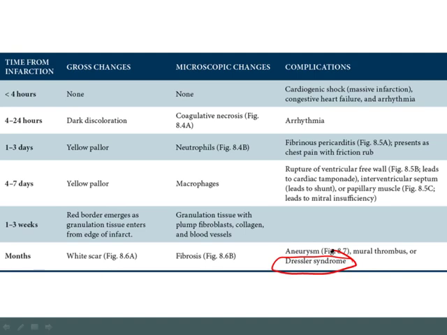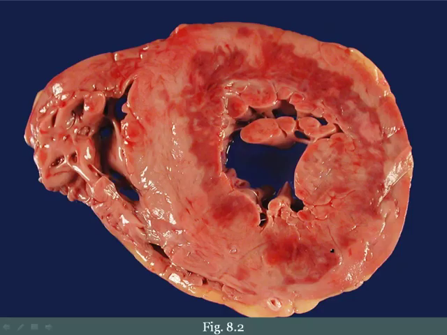Again, that is Dressler syndrome, and that is very high yield for the board exams. Alright, now let's use a series of images present within your text in order to review some of these high yield principles. Here's an example of a heart that has undergone a myocardial infarction.